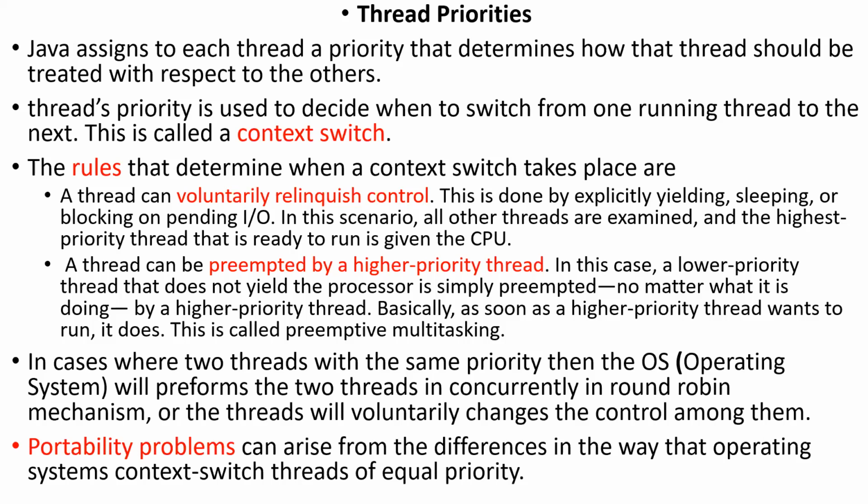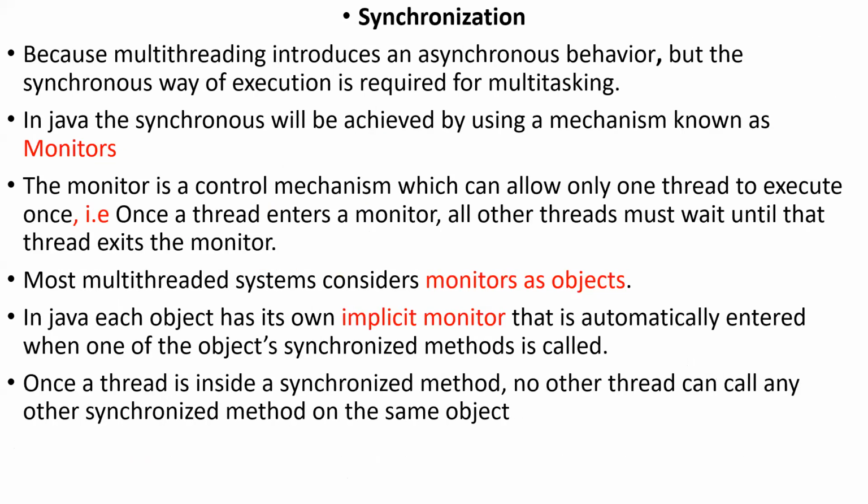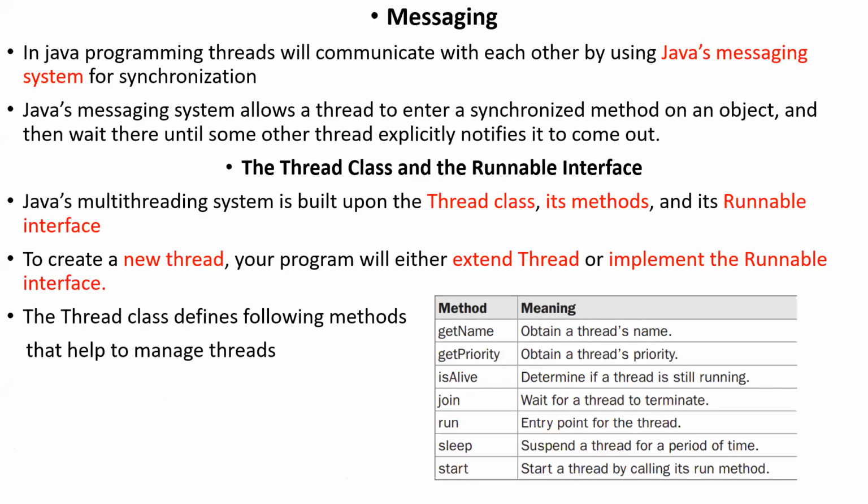Next, if two threads have the same priority, then there is a problem. There is a chance of a portability problem, which can be handled by the OS, our operating system. The next important concept is synchronization. It is managed by using monitors or semaphores inside the Java program or in the operating system also. Monitors and semaphores are used to achieve synchronization.